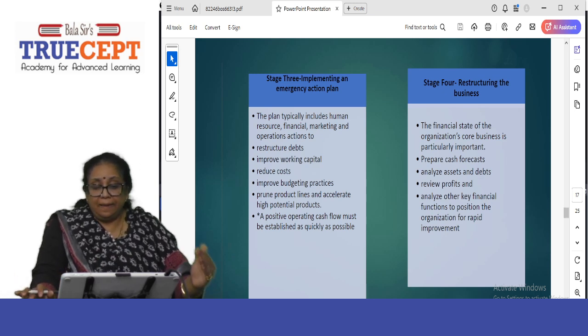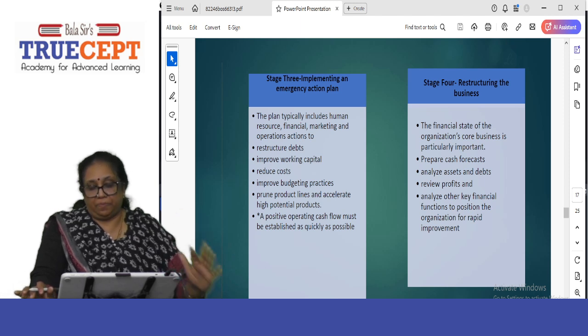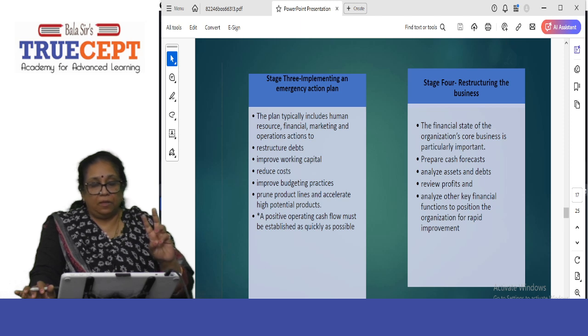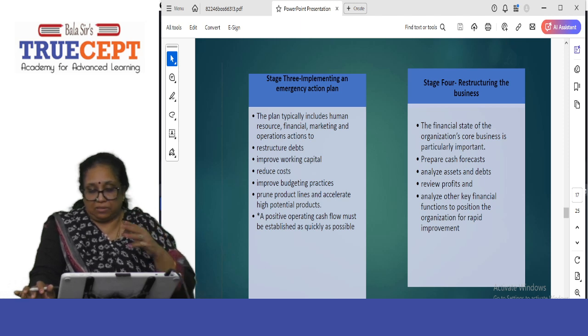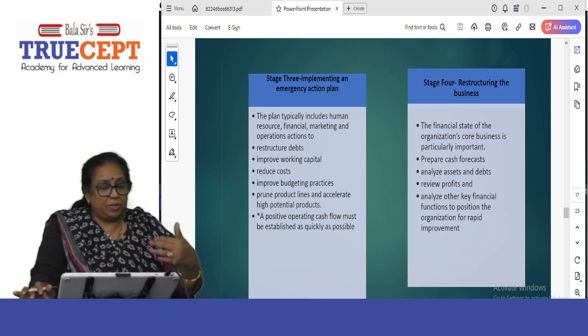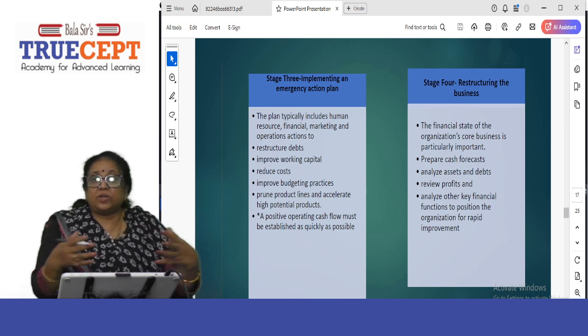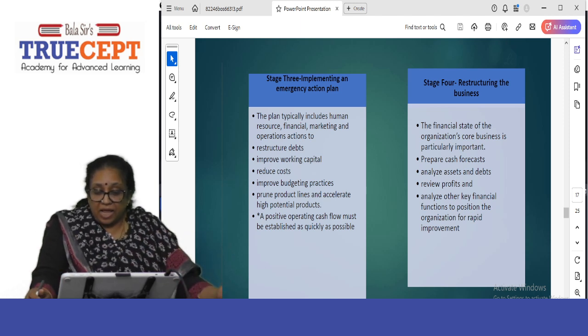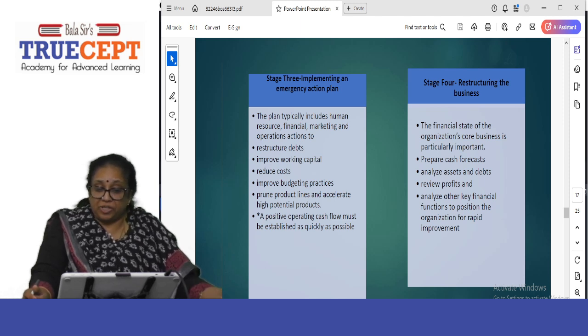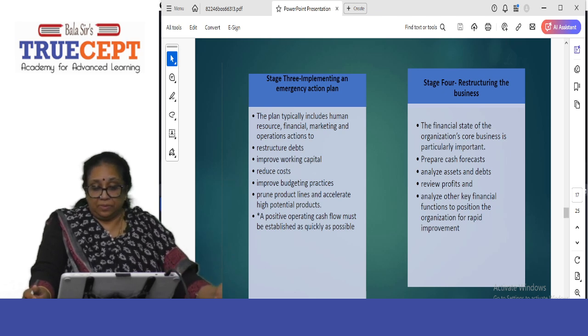Stage 3, implementing an emergency action plan. What is this emergency action plan? Declining market share, accumulated losses, low morale of employees. It's suffering from 3 things. So now what will you do? The plan typically includes human resource. Maybe you can lay off some people. I mean, you have to cut costs, budgeting, financial, then you go for bridge financing. Maybe you can sell some assets. So financial, marketing and operations actions to restructure the debts, improve the working capital, reduce the cost.